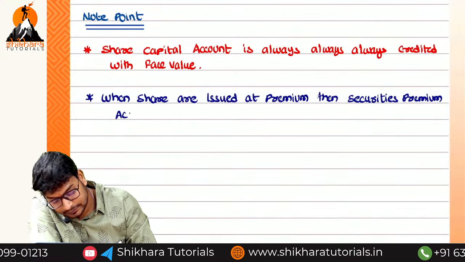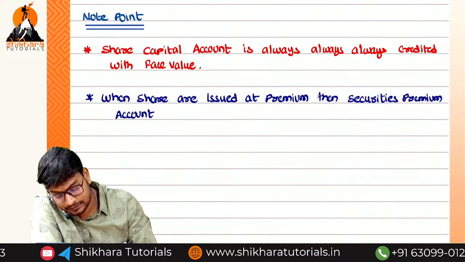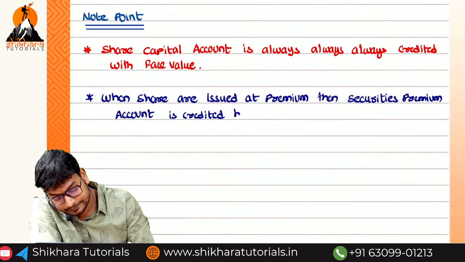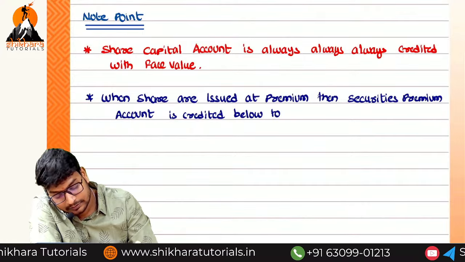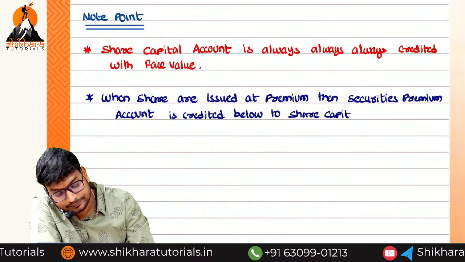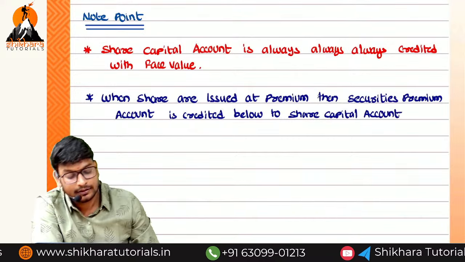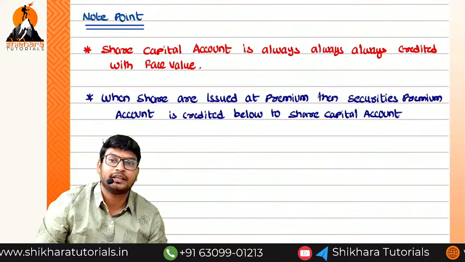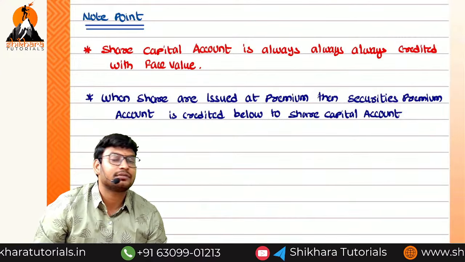Then securities premium account is credited below to share capital account. Why ma? If you issued at premium, 2 things will be there. What is the first point ma? Face value, and the extra amount is called as what ma?